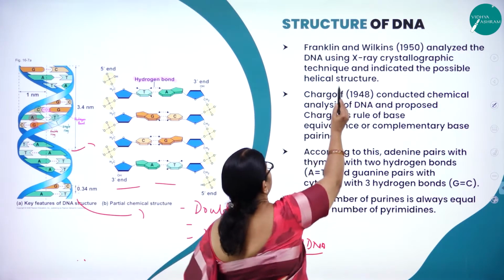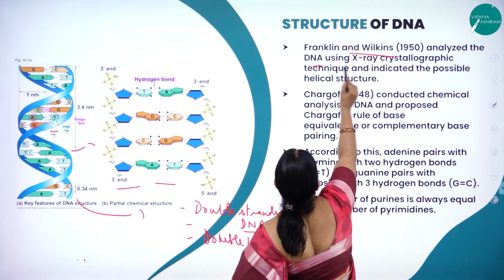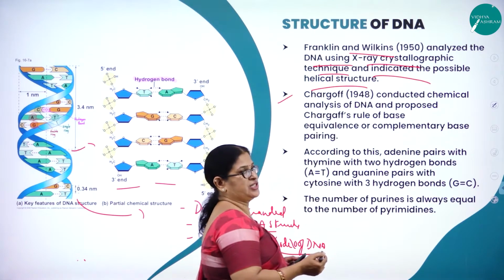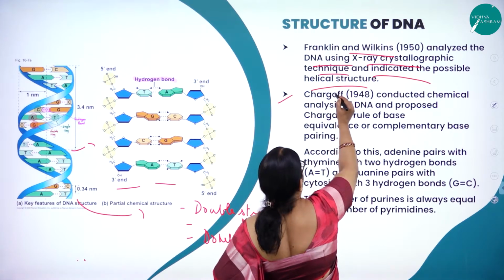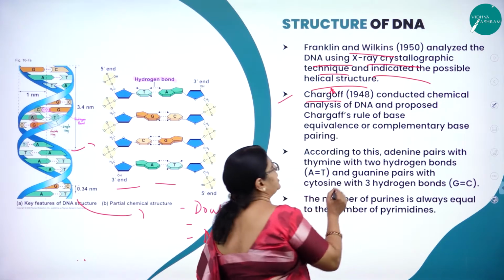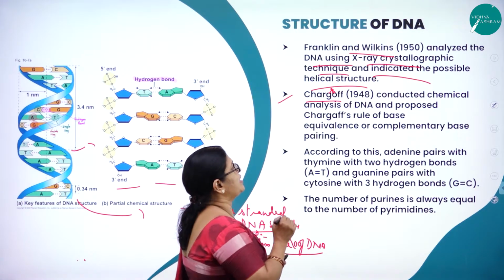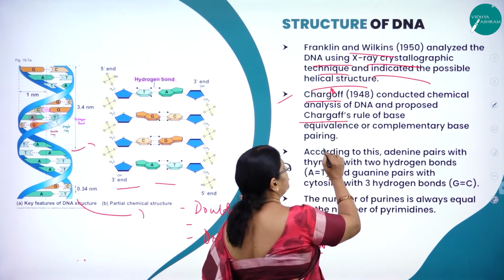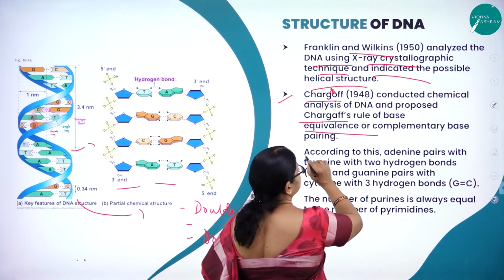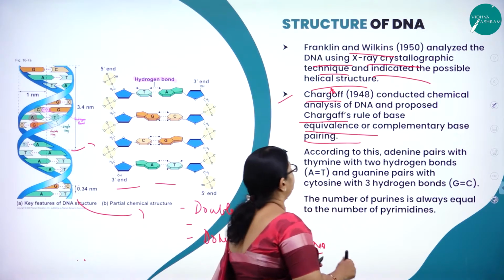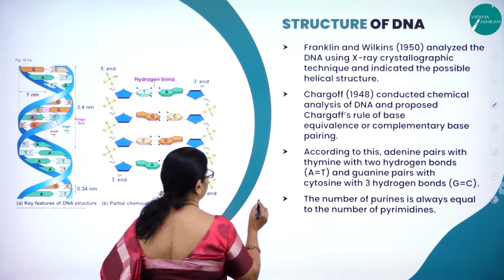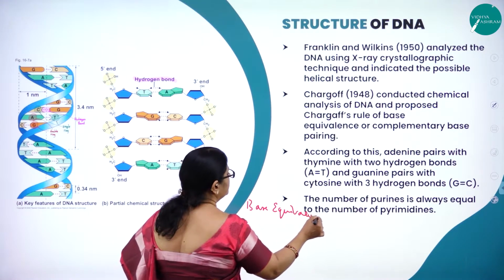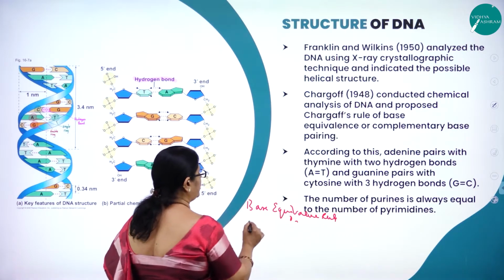And as I said, Franklin and Wilkins in 1950 analyzed the DNA using X-ray crystallographic technique and indicated the possible helical structure. And one scientist by name Chargaff in 1948 conducted chemical analysis of DNA and proposed what we call Chargaff's rule of base equivalence, or it is also called complementary base pairing. What is this complementary base? It is also called base equivalence rule, or it is otherwise called Chargaff's rule.